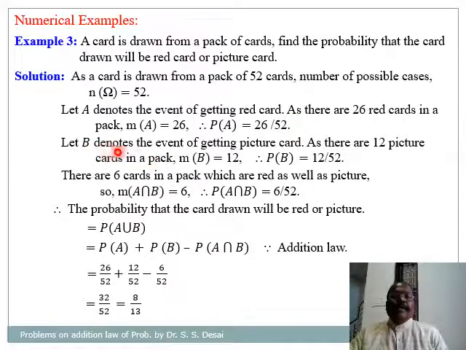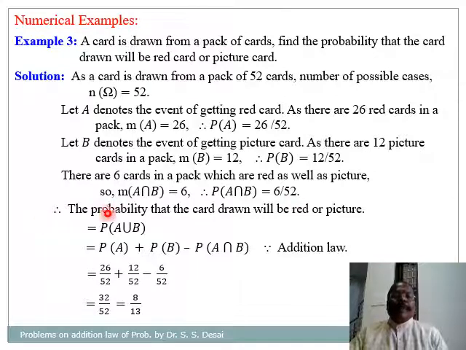Similarly, let B denote the event of getting a picture card. As there are 12 picture cards in a pack, number of favorable cases will be 12, and therefore probability of B is equal to 12 divided by 52. Here there are 6 cards in a pack which are red as well as picture, and therefore number of favorable cases for A intersection B is equal to 6. Therefore probability of A intersection B is equal to 6 divided by 52.